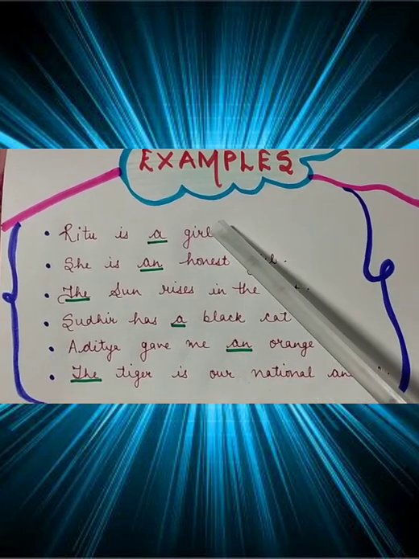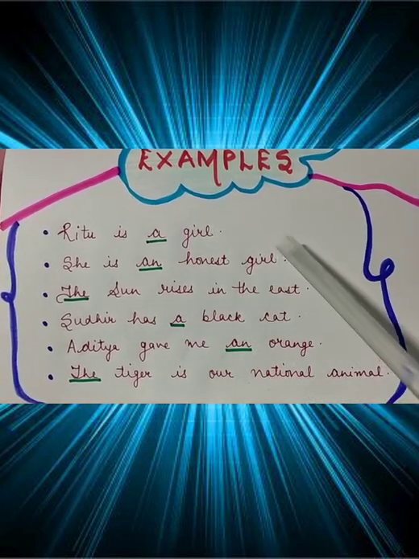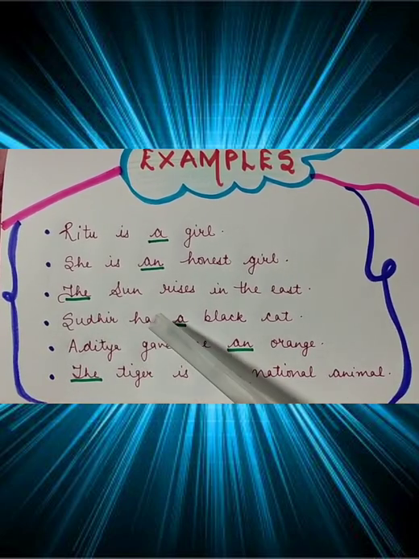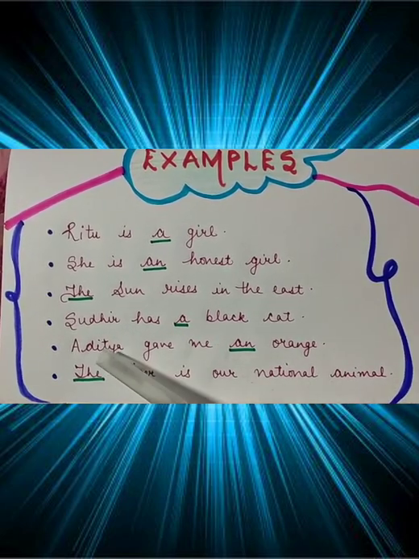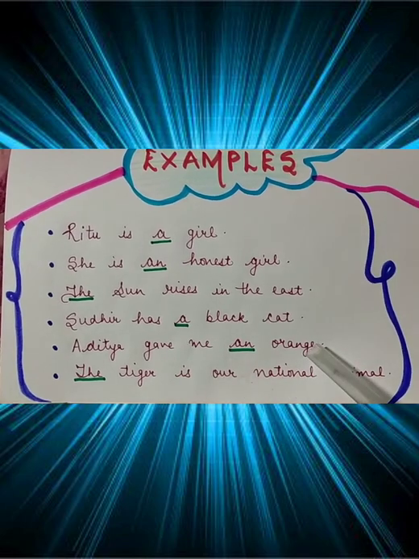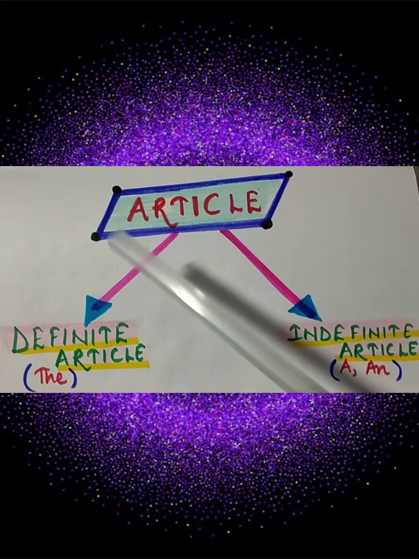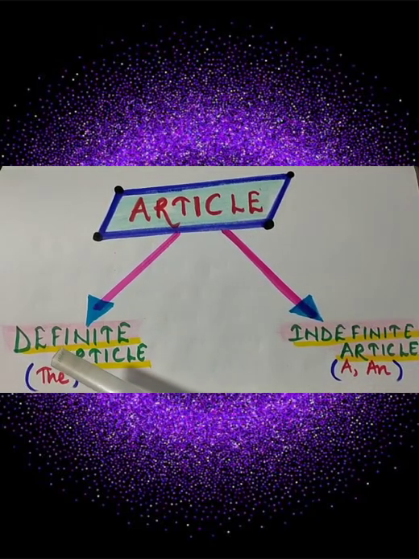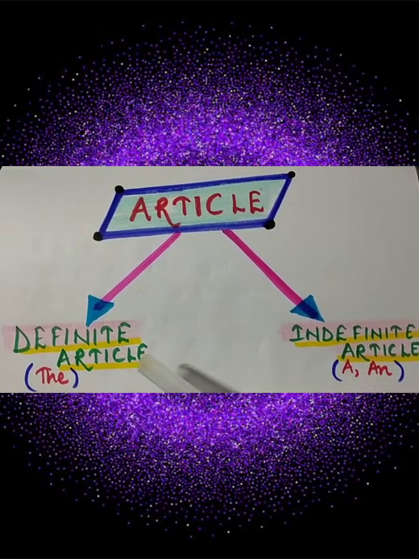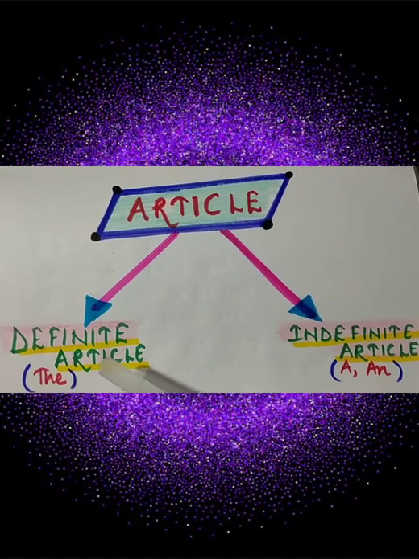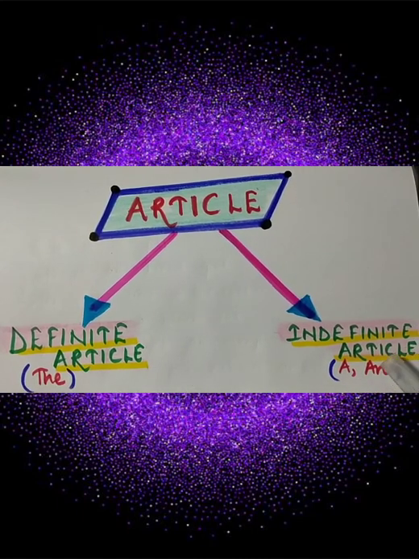Ritu is a girl. She is an honest girl. The sun rises in the east. Sudhir has a black cat. Aditya gave me an orange. The tiger is our national animal. There are two types of article. First one is definite article. Next one is indefinite article. Article the is known as definite article, and articles a and an are indefinite articles.